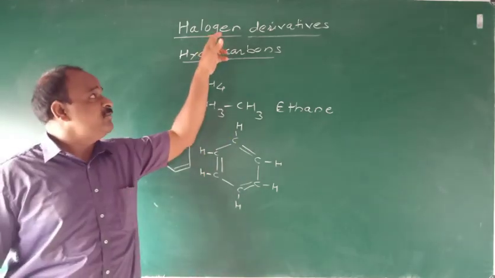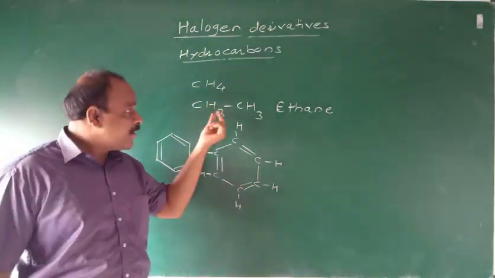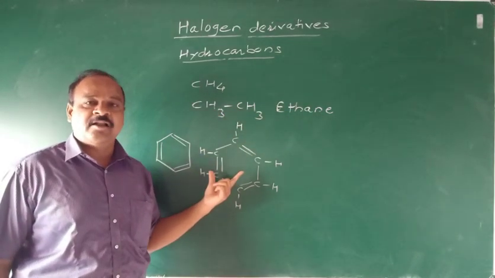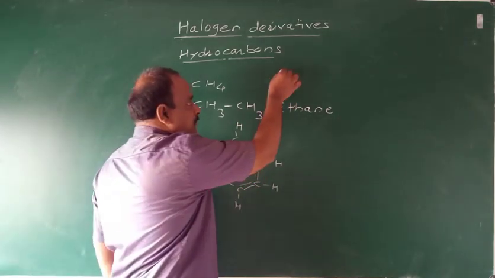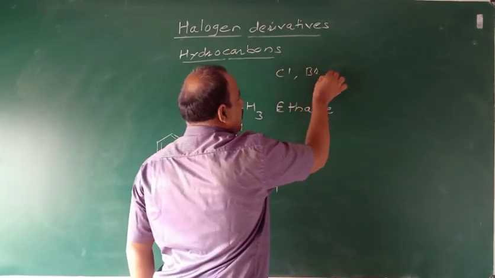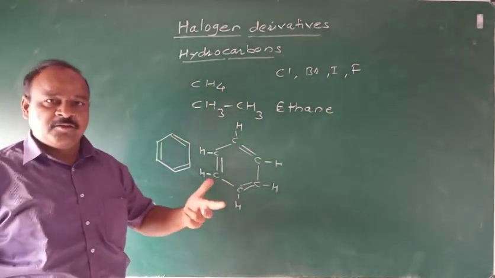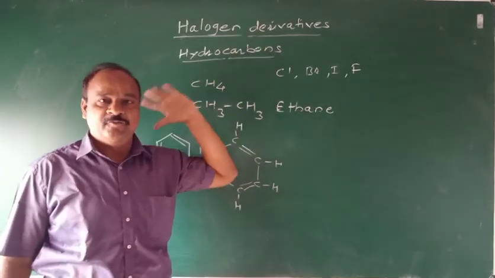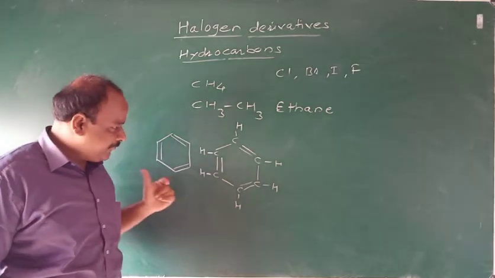Then, what is meant by halogen derivative? Well, when one of the hydrogen atoms from these hydrocarbons is replaced by any halogen like chlorine, bromine, iodine, fluorine, then the formed compounds are called halogen derivatives.